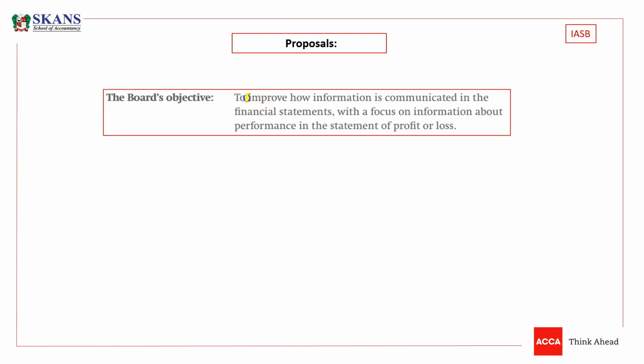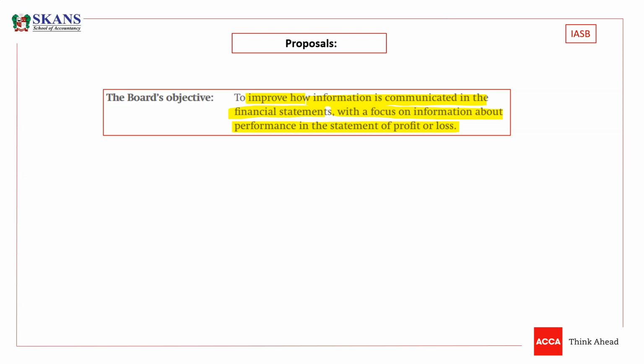They just want to improve how the information is communicated in the financial statements, with the focus on information about performance in the statement of P&L. So we know that we are talking about the changes in P&L, and they just want to focus on information about performance. They just want to show the performance of a company in a better way to the investors, and resolve all the issues of investors they are facing right now.